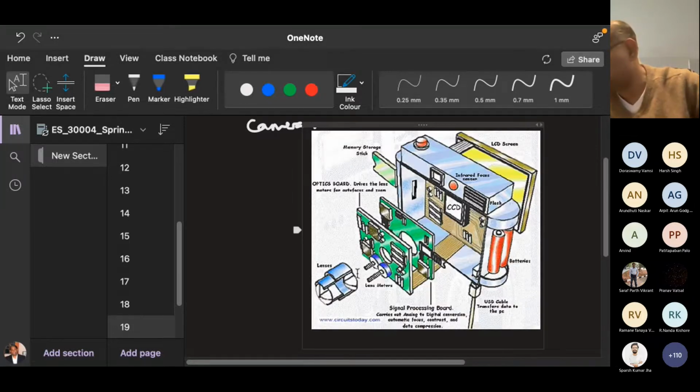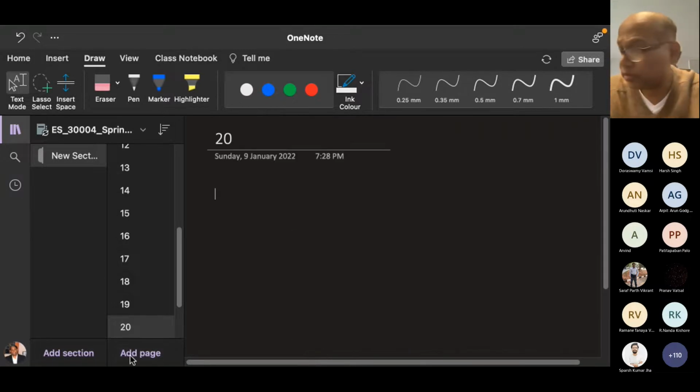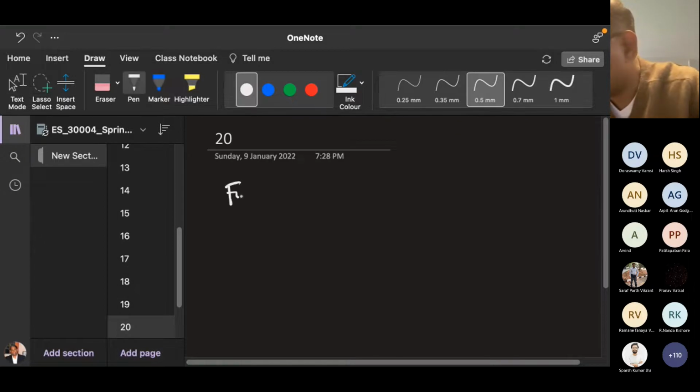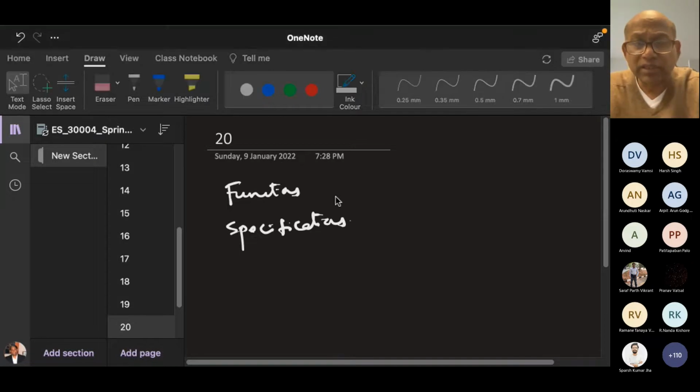If you look at here, what are the different functionalities of a digital camera? What are the functions when you buy a digital camera? Functions and specifications. Okay, so you tell me the functions and specifications. Devraj, how do you buy a digital camera?